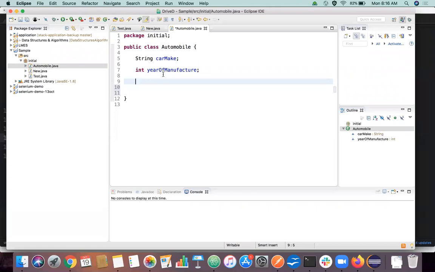So yes, someone said used to initialize object. Yes, but how we are initializing object? Constructor is called at the time of object creation itself, right? So let's see some example.